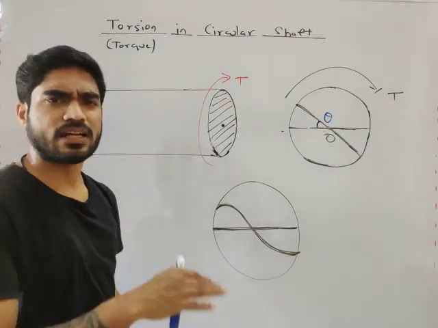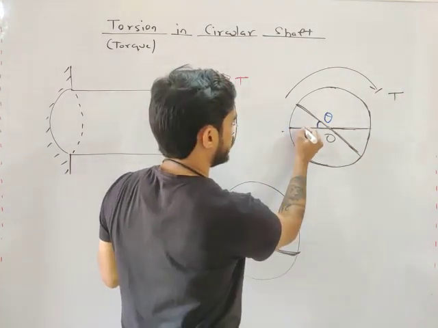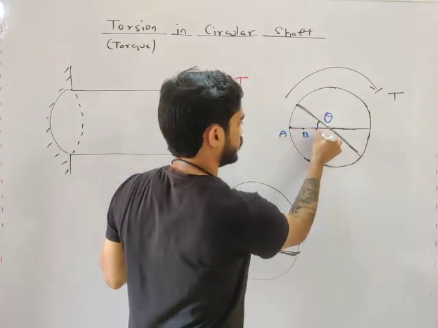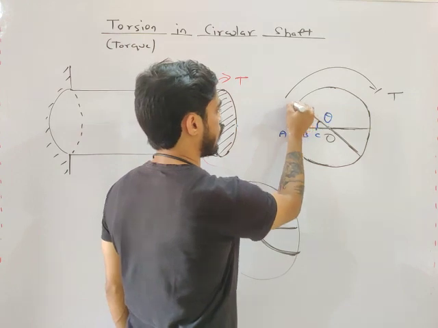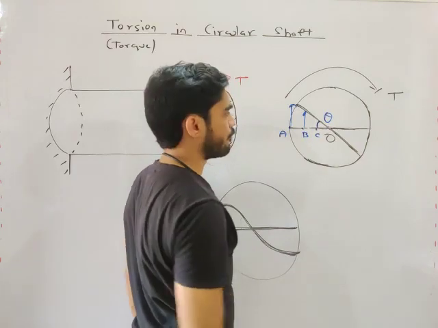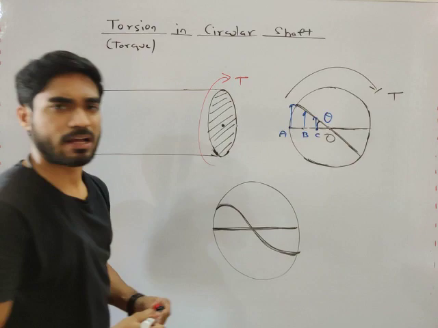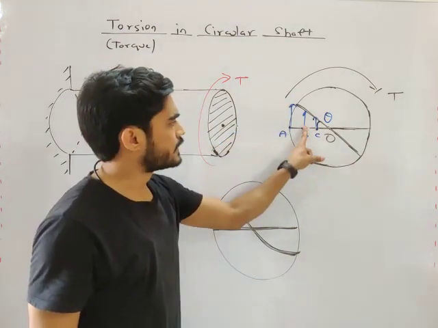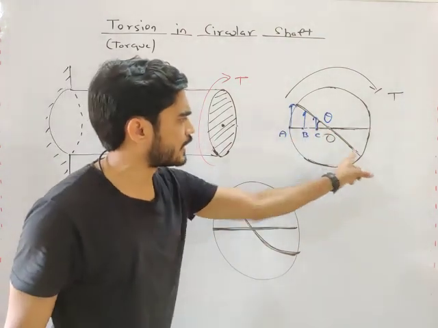Now consider a few points on this diameter, my friend. Let's call them A, B and C. Initially point A was here, then it deformed here. Initially B was here, then it deformed here. Initially C was here, then it deformed here. Look at the deformation: this tells you how much A, B and C got deformed.